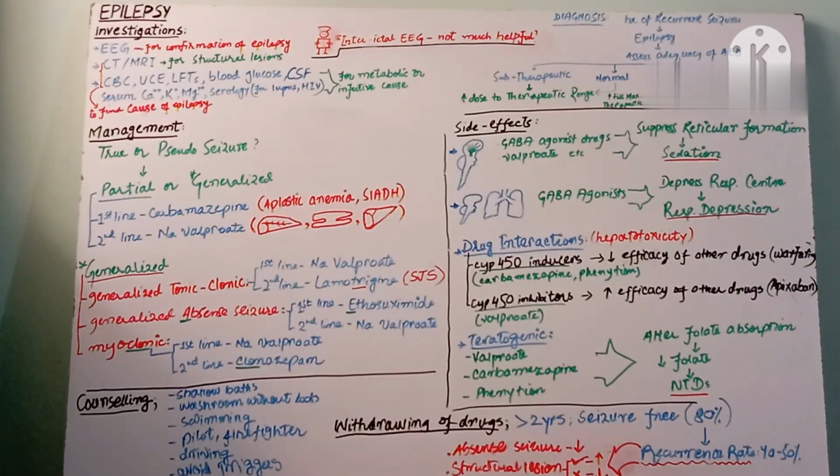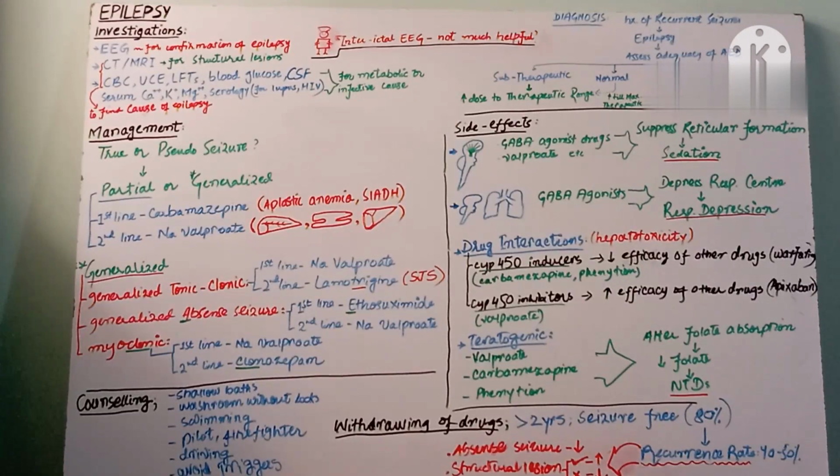You then counsel the patient that you have to take that drug dose lifelong. Lifelong means not for a few years, because I'm going to tell you about how to withdraw the drug. So you have to maintain the patient at that drug dose at which the seizure attacks vanished. Okay. Next case, I'm just making a scenario: if the seizure attacks do not vanish, they are still there, and you are increasing the dose, and you increase the dose to the toxic concentration.